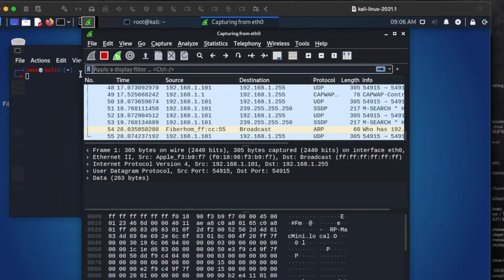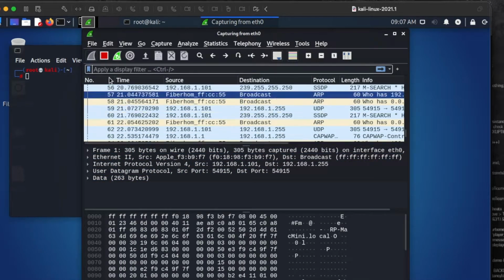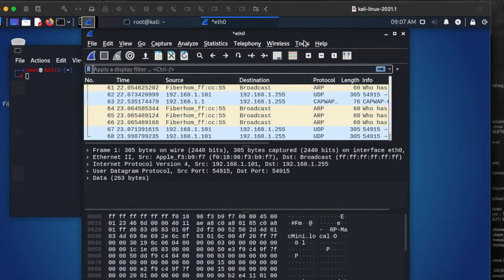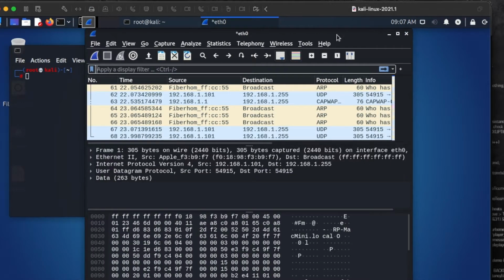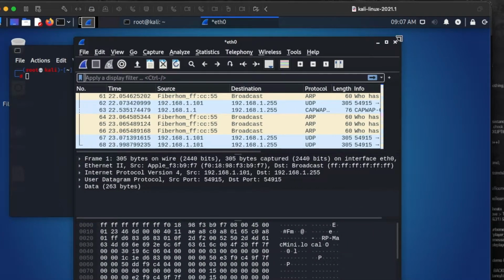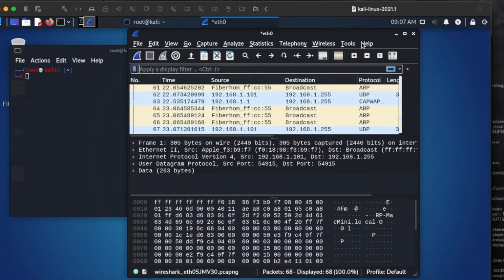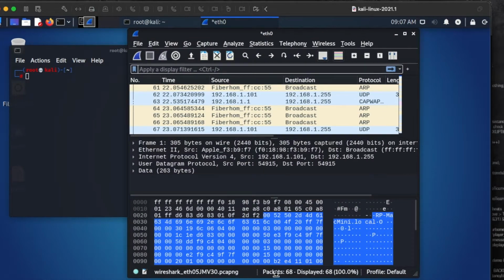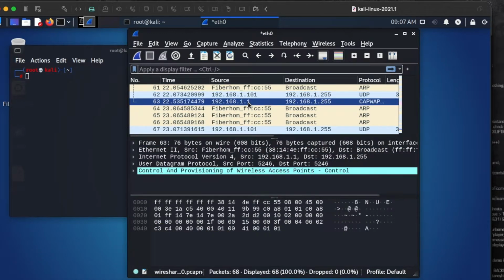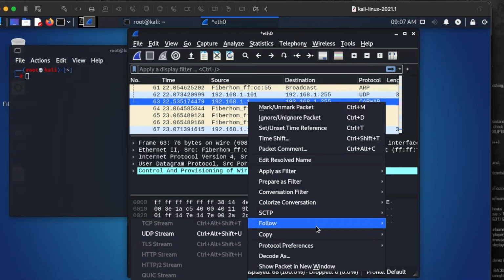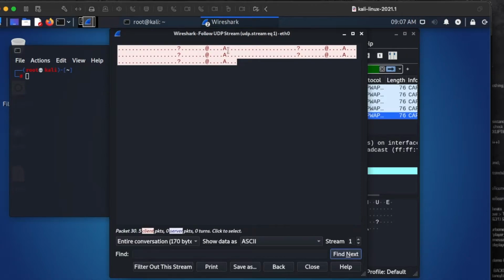I'm not going to go into any more detail here on that. I'm just going to stop this for now, and let's move this up, and let's see how much data we have quickly captured. At the bottom you'll be able to see we have captured 68 packets of data. It doesn't really mean much to us at the moment. If I right click on here, we'll be able to see we could potentially follow these different things. So we could follow a UDP stream and look at some of the information, be able to see if it's encrypted or not, and you can see this information is encrypted.